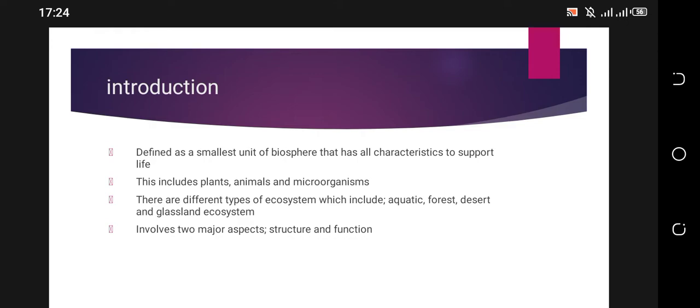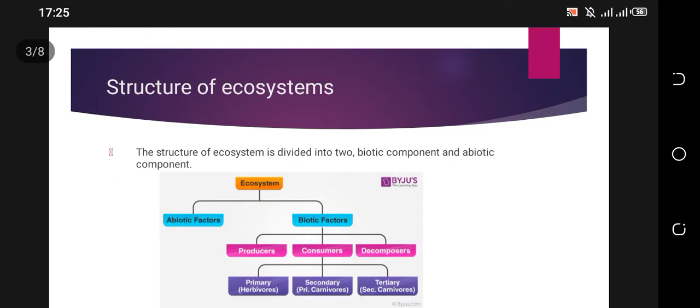An ecosystem involves two major aspects, which include structure and function. Let us talk about the structure of an ecosystem. When we talk of the structure of an ecosystem, we're dealing with two components, that is biotic components and abiotic components. Abiotic components are the non-living things, that is water, soil, rocks.